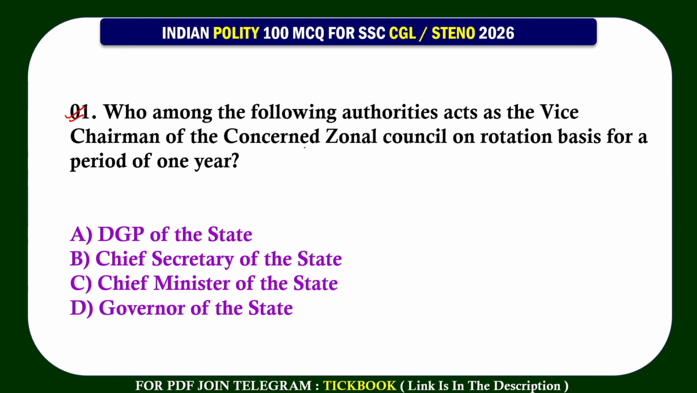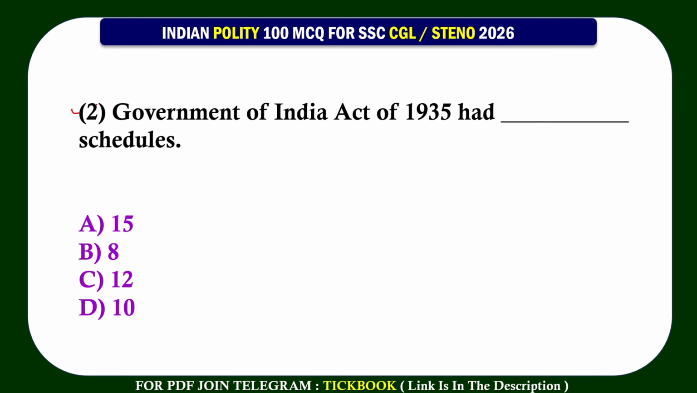So the question number 1, who among the following authorities acts as the vice chairman of the concerned zonal council on rotation basis for a period of 1 year? Option number C is the right answer, Chief Minister of the state. Question number 2, Government of India Act of 1935 had dash schedules. Option number D, 10.